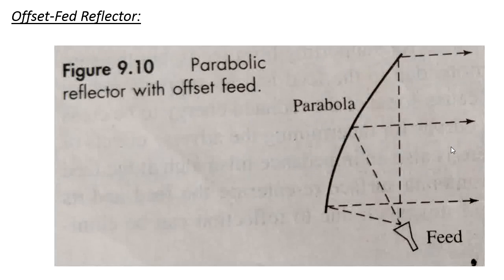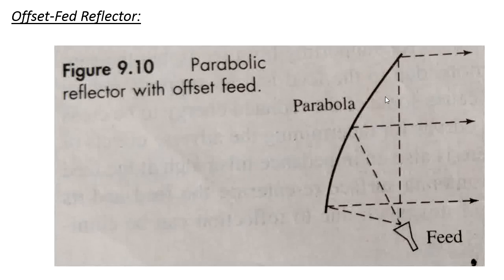Next, we will discuss the offset feed reflector. The offset feed reflector eliminates the mismatch impedance caused by the reflected radiation with the transmission line of the feed here, and it also overcomes the aperture effect. That is the advantage of the offset feed.